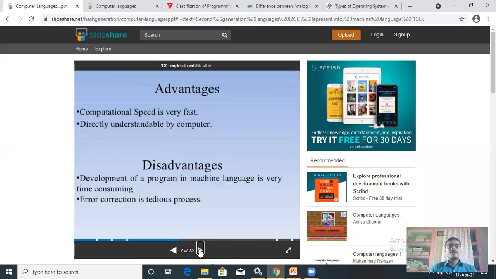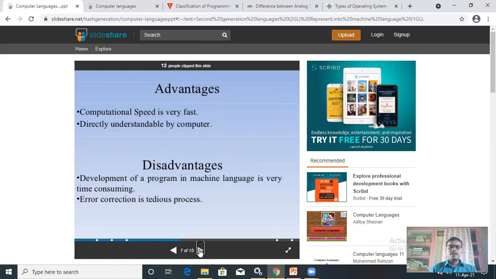Advantages of low level language. First, computational speed is very fast. When you write the code in machine language, its speed will be very fast, because it doesn't need any compiler or interpreter to convert the coding. The machine can directly understand the binary coding and it will perform the task. Second, it is directly understandable by the computer.